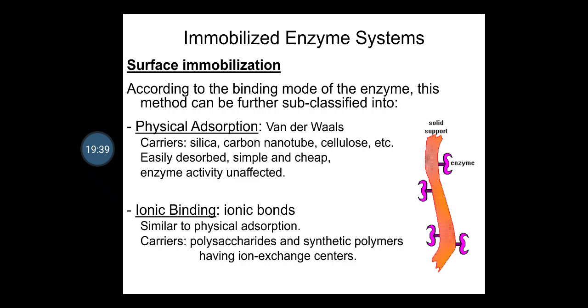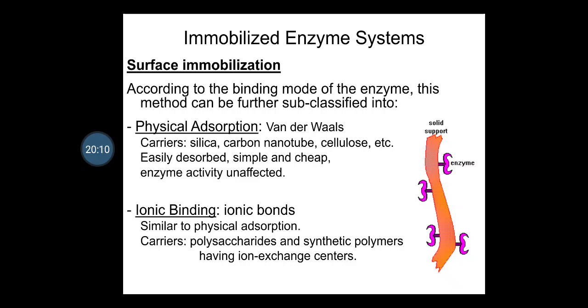Different types of carriers are used, like silica, carbon nanotube, cellulose, etc., and the enzyme is easily desorbed, simple and cheap. Enzyme activity is unaffected here. As I have told you earlier, these factors are really crucial when we talk about the carrier. Then ionic binding, that is the formation of ionic bonds,